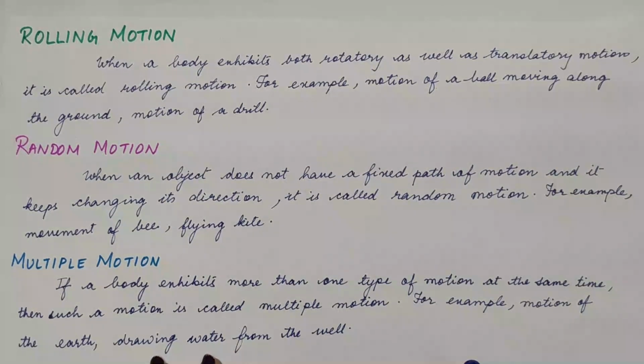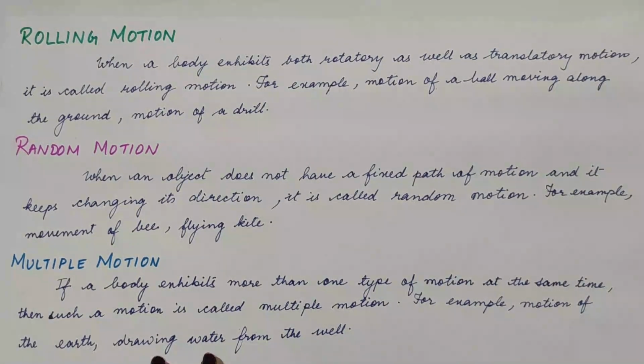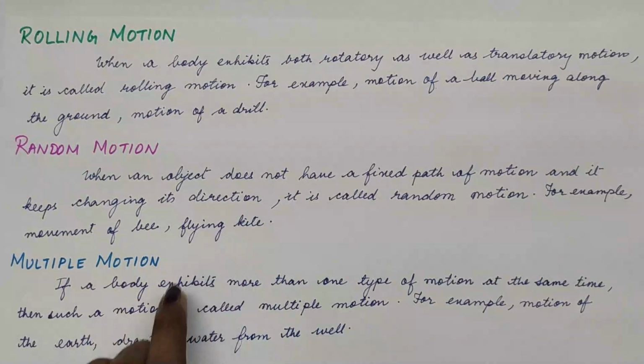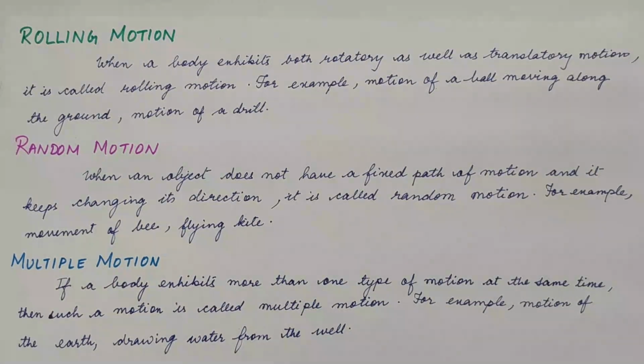Then comes the random motion. Now random motion is shown by an object when it does not have a fixed path of motion. Means it keeps on changing its direction. Then we call it a random motion. Like suppose there is a bee which enters your house or your school. You see that it's just moving around anywhere. It does not have a fixed direction. So we can say that it is a random motion. You all might have seen flying kites. They don't have a fixed position. They can move anywhere. So that is a random motion.